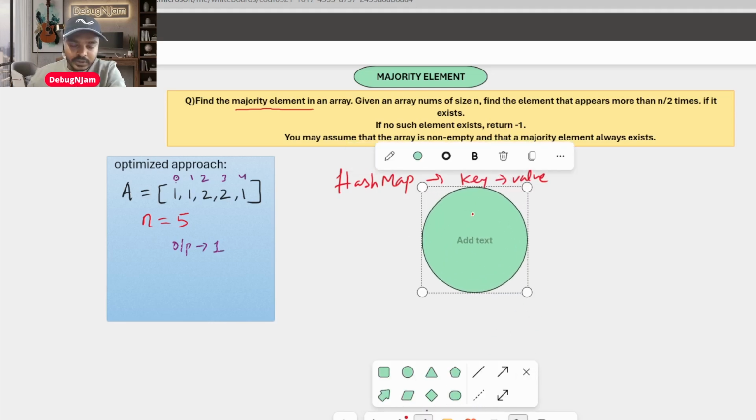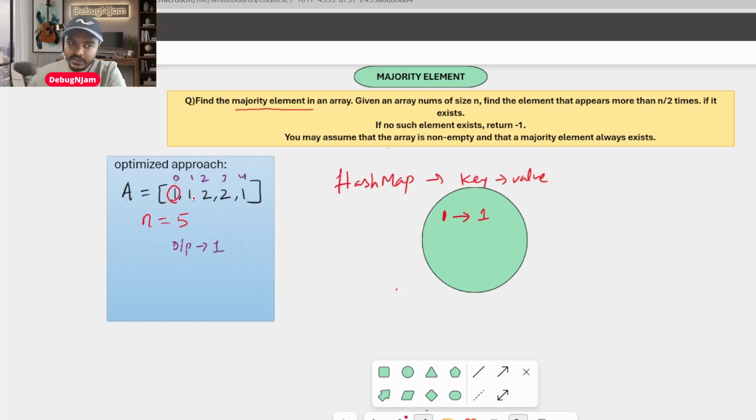What I'm trying to do is, for each element, I'll go one by one. Let's say first I'll go to the 0th index. The 0th index is 1. I'll check if 1 is already a key or not. No, because the HashMap is empty. Let's say I declare a HashMap and the first value I'm trying to insert is 1. So 1 is my key and the value is my number of occurrences. How many times has 1 been repeated? I don't know right now, because this is the first time I'm picking 1. Is there any value already for this? No, we do not have. So I'll simply add 1, because this is my first time.